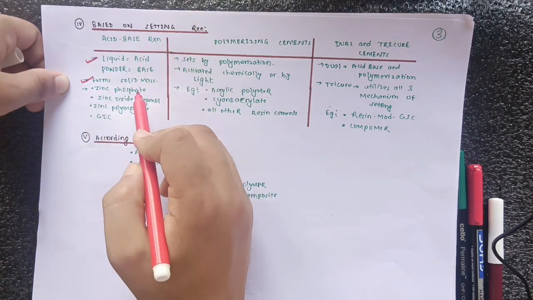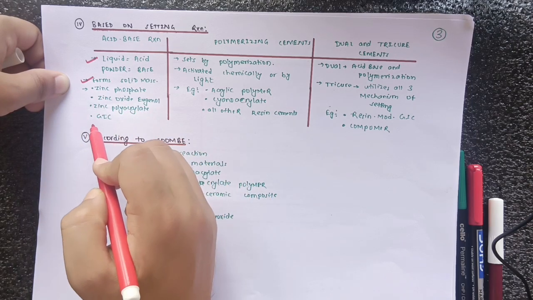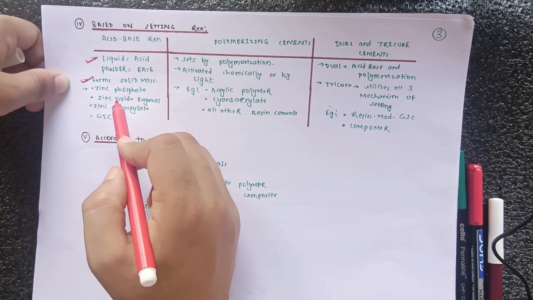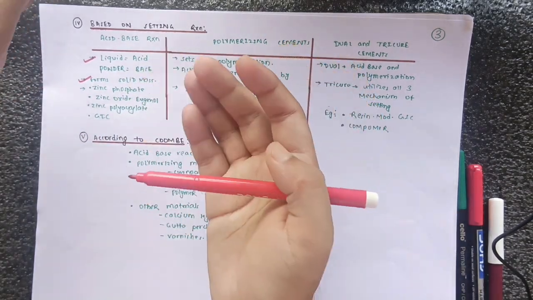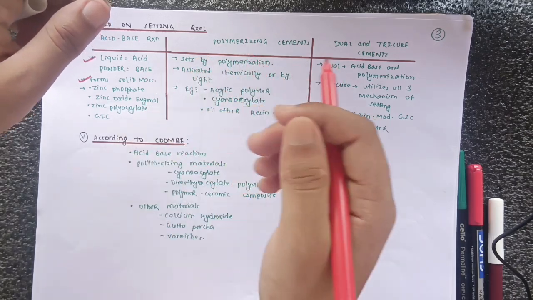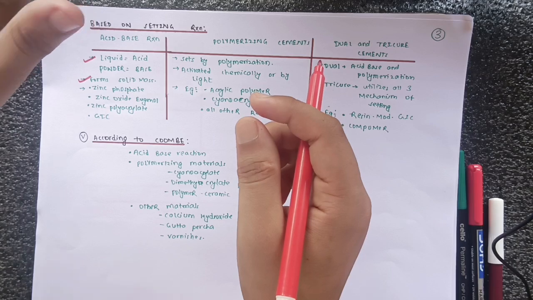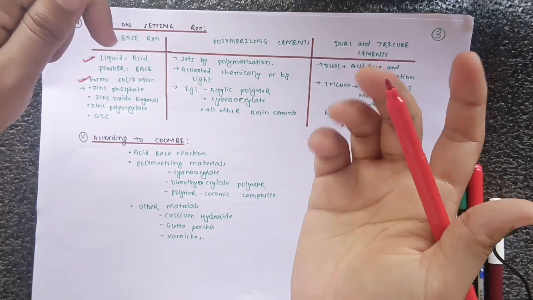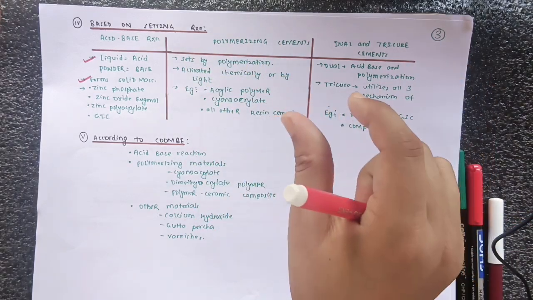And the examples of this acid base reaction dental cement are zinc phosphate, zinc oxide eugenol, zinc polyacrylate or polycarboxylate, and GIC. So it includes all those important dental cements. Acid base reaction: zinc phosphate, zinc polyacrylate, zinc oxide eugenol, GIC. When we manipulate in our first year of dental school, we just take one or two scoops of the dental cement, according to the manufacturer's instruction. We take that powder of the zinc phosphate or GIC.